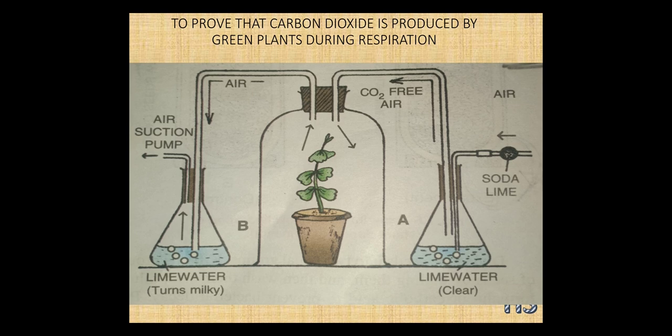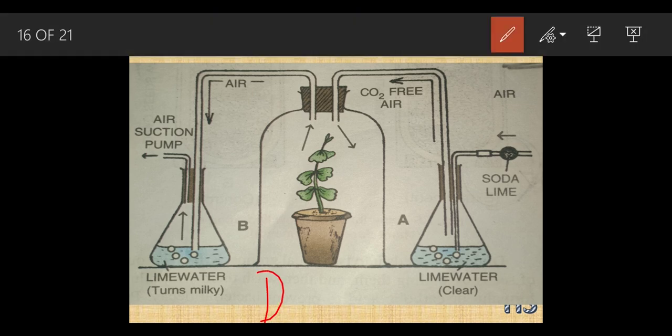This experiment was carried out in the dark. So first make it a point before proving that carbon dioxide is produced by green plants during respiration. One would have a question: how would carbon dioxide be produced by the plants? It produces oxygen, but during night time the plants function in a reverse way. What do they do? They take in oxygen and release carbon dioxide. So first, there is a marking: the experiment has been carried out in the dark.